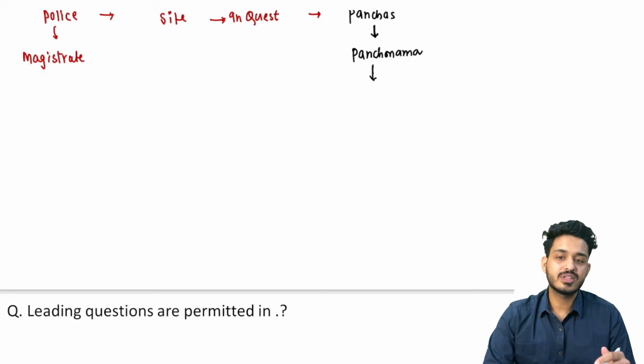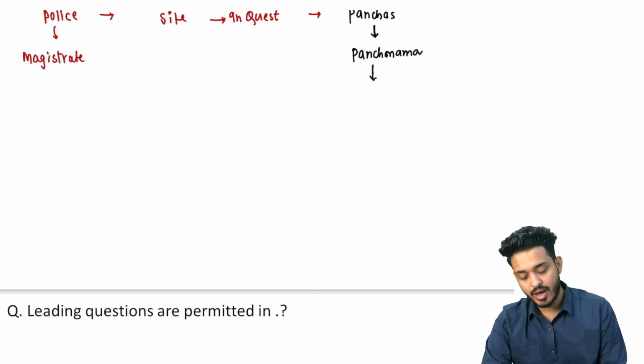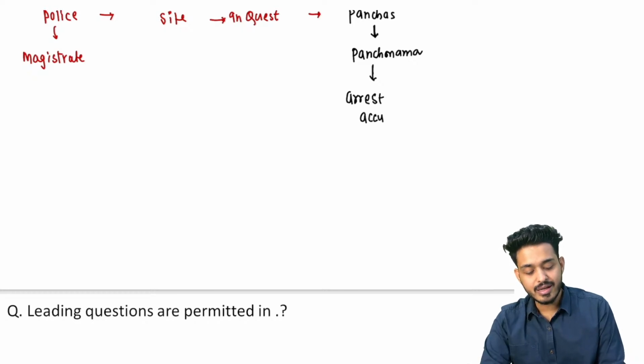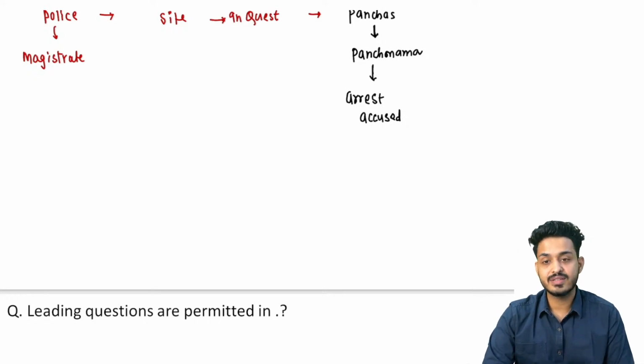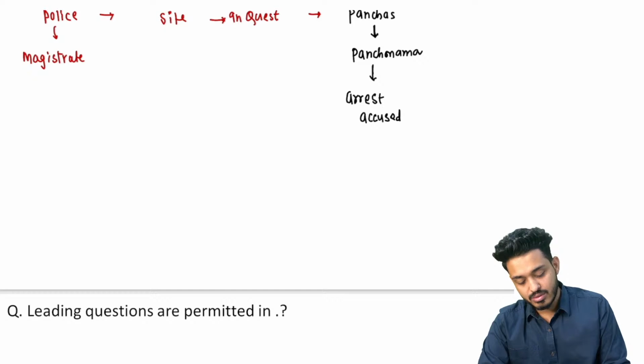And on the basis of that, what are they going to do? They are going to arrest the accused. They will find out and they are going to arrest the accused person. Maybe they can check it out in the CCTV, which is also evidence, right? So whom will they arrest?